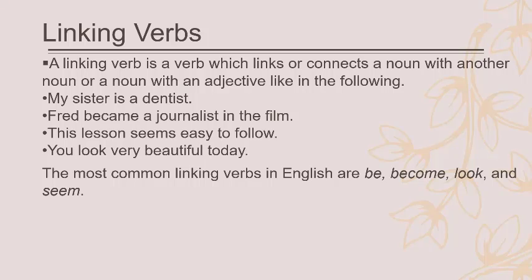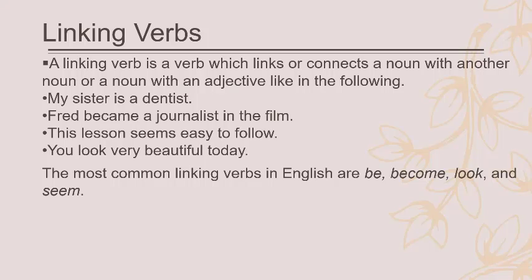So if we have a linking verb, we have a subject, a predicate, and then a subject complement, which can be a noun like a dentist or a journalist, or an adjective like easy. The lesson seems easy. They look very beautiful. You look very beautiful. So very beautiful is a subject complement.